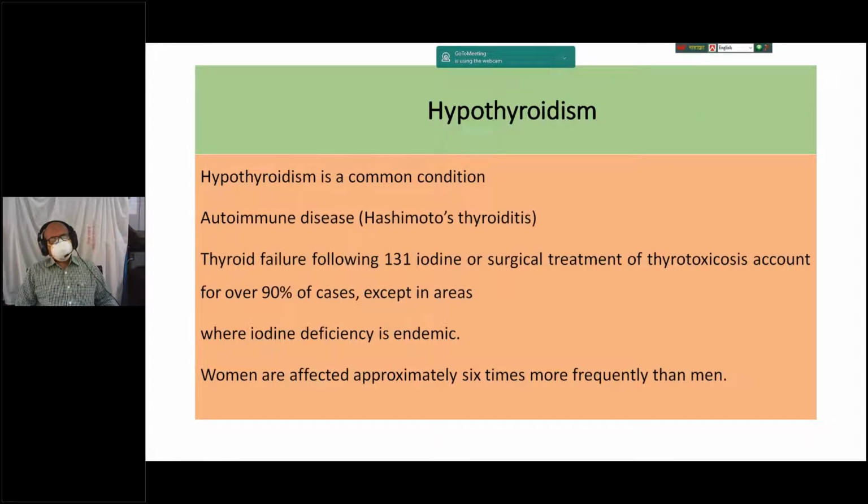So the commonest cause of hypothyroidism is autoimmune thyroiditis, that is called Hashimoto's thyroiditis. The second commonest cause is after surgical treatment of thyroid disorder or radioiodine therapy. But in our country and those areas, iodine deficiency is more important and more common. In that area, iodine deficiency is the commonest cause. And this is a disease of females, usually 6 times more common in females than males.